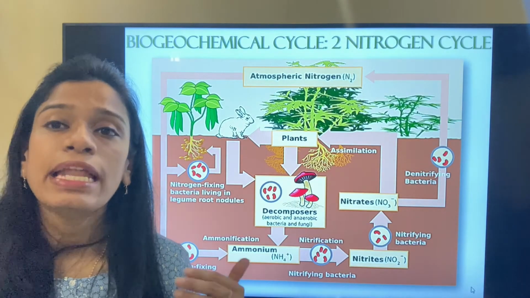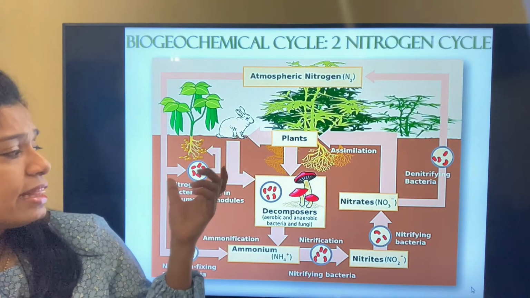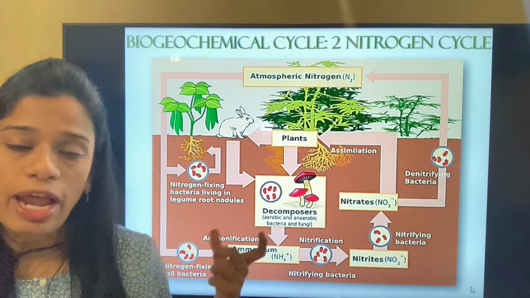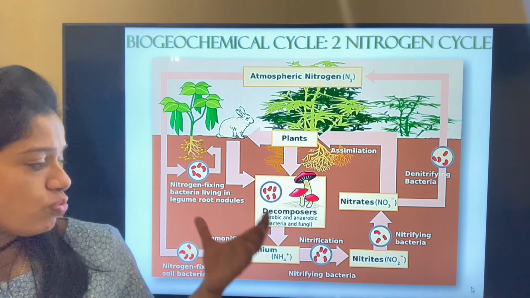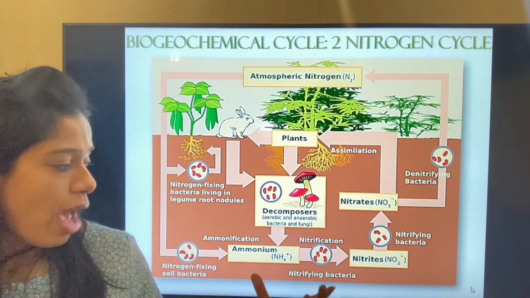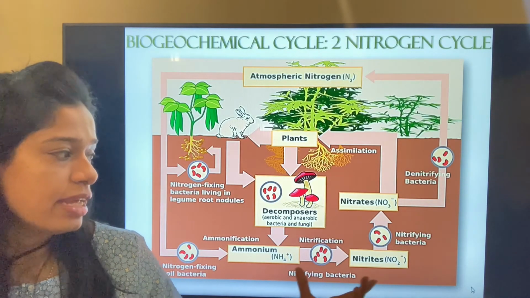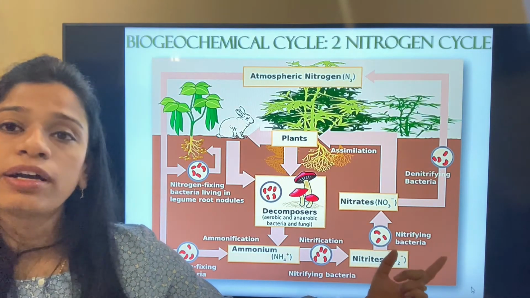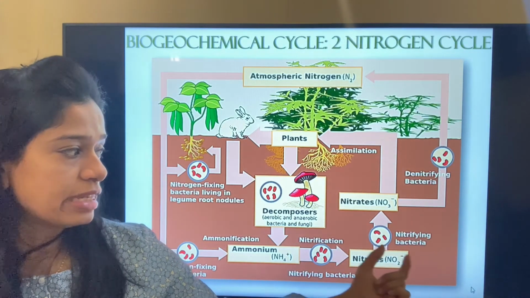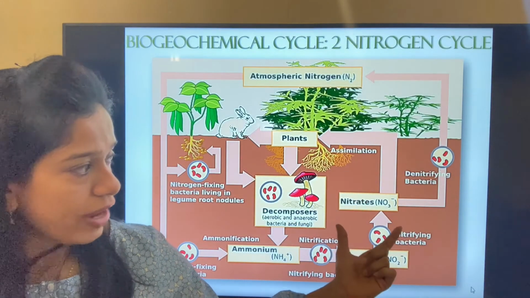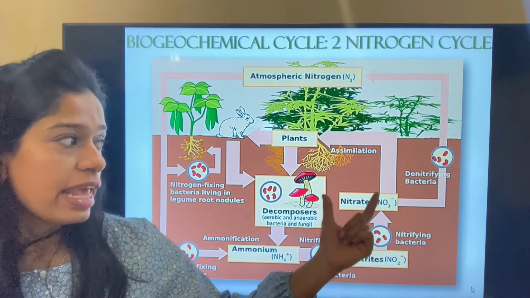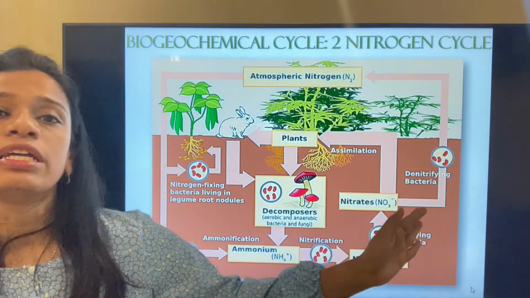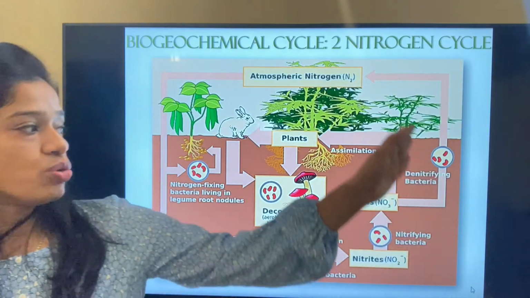These are called the leguminous plants, and this nitrogen fixing bacteria converts the atmospheric nitrogen into usable nitrogen which the plants can use. This, on ammonification by the nitrifying bacteria, is converted into nitrites, and the nitrites, with the help of nitrifying bacteria, are converted into nitrates. These nitrates, with the help of denitrifying bacteria, again release nitrogen into the atmosphere.